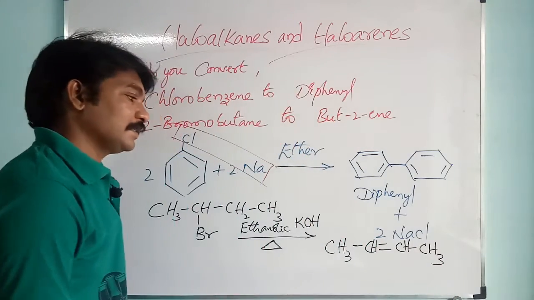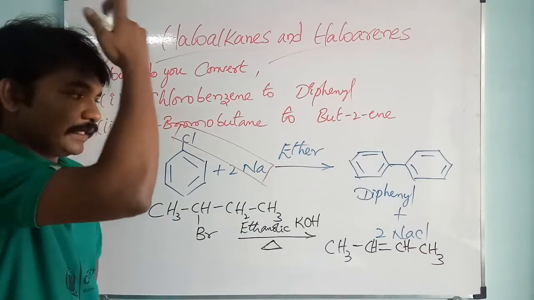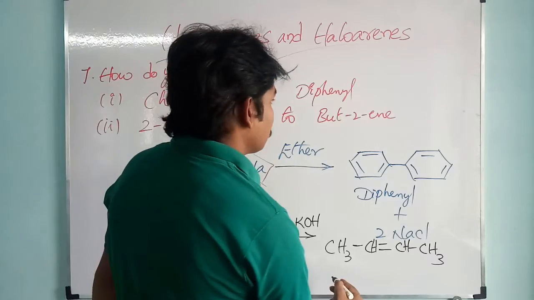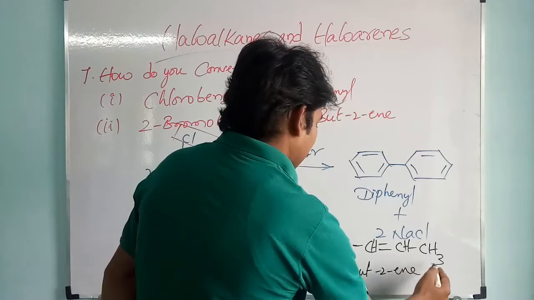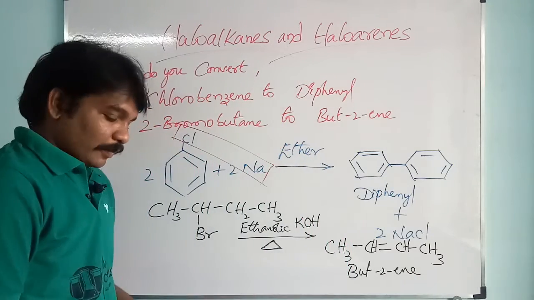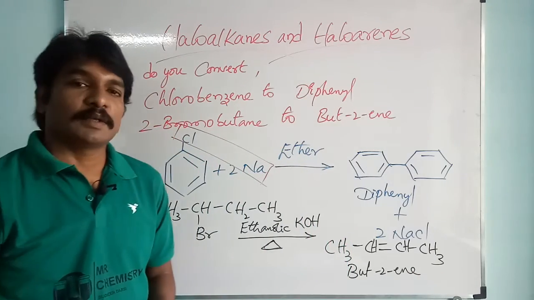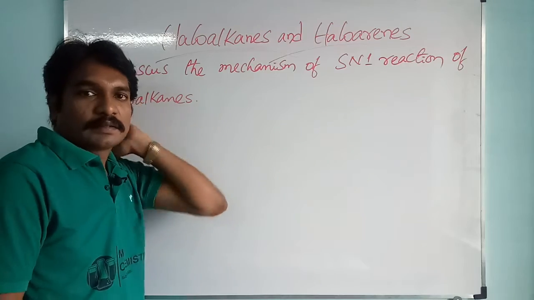CH3 CH double bond CH CH3. This is butadiene, with the double bond at the second position. Please note down this one.